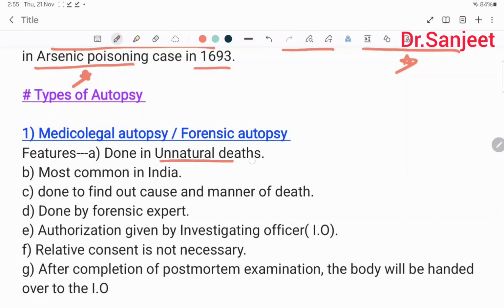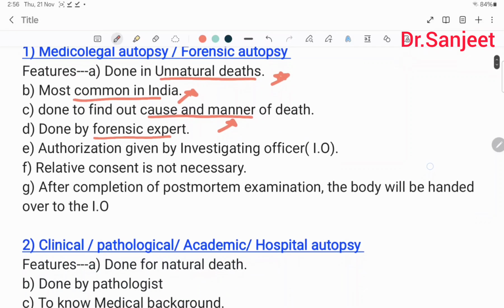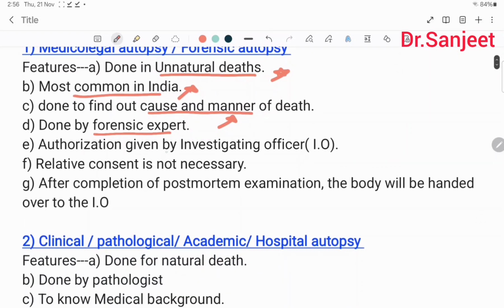Types of autopsy: the first is medicolegal autopsy or forensic autopsy. Features: done in unnatural death. Most common in India. Done to find out the cause and the manner of death. Done by a forensic expert. Authorization is given by the investigating officer. Relative consent is not necessary. After completion of the postmortem examination, the body will be handed over to the IO.